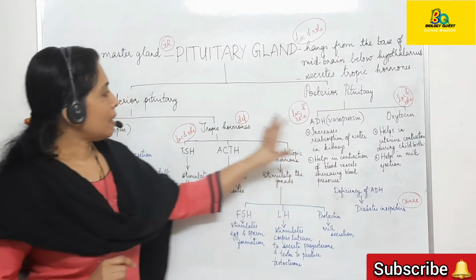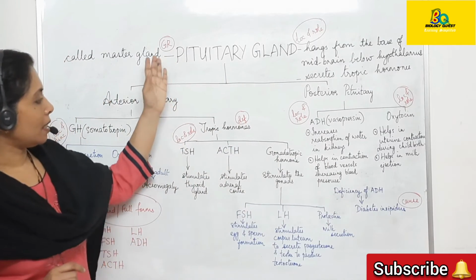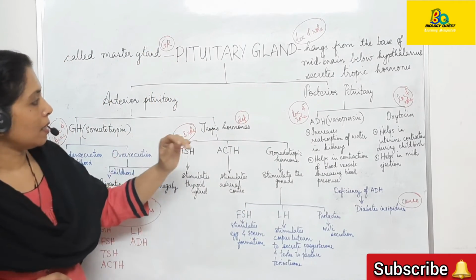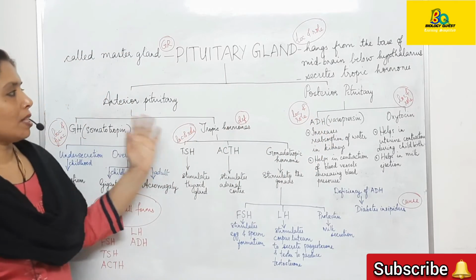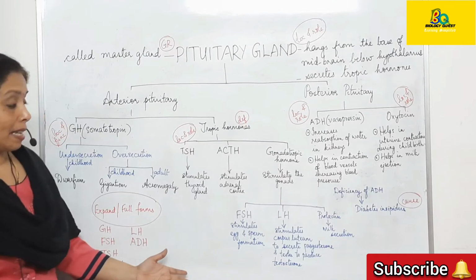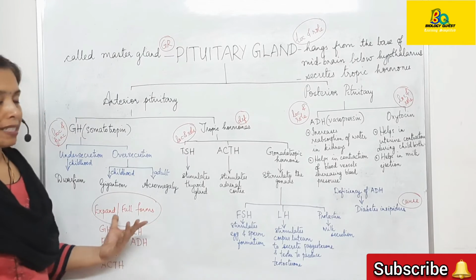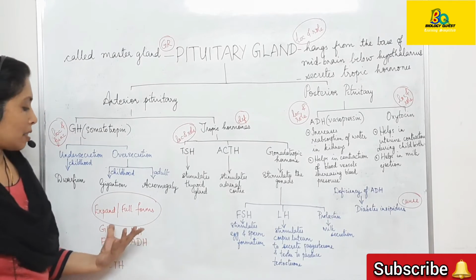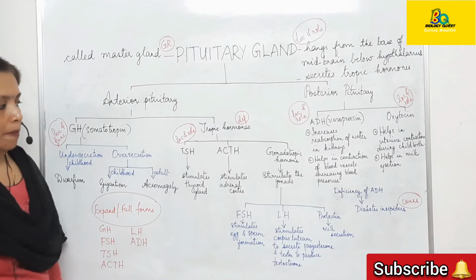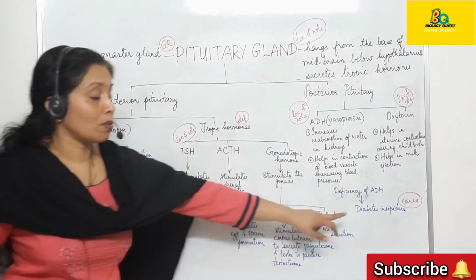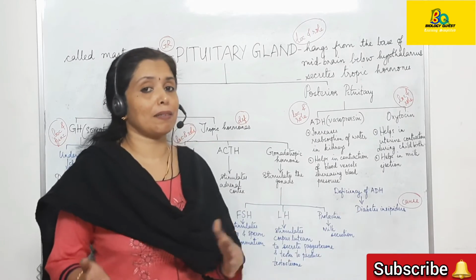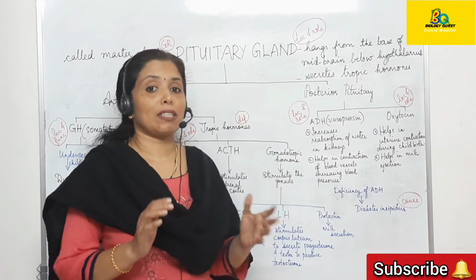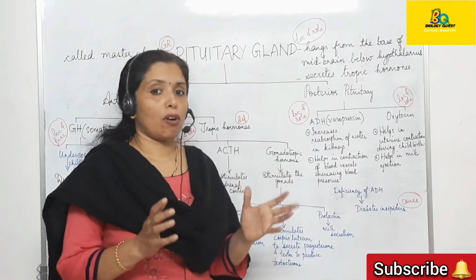So as we have mentioned, give reason you can expect here, and location and role for the various hormones which are secreted by the pituitary gland can be asked, and also expansions of full forms you can expect from any of these. And this is also important, commonly asked, that is to differentiate between diabetes insipidus and diabetes mellitus based on the cause.